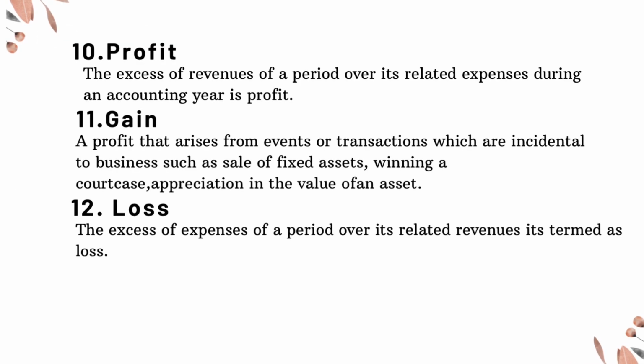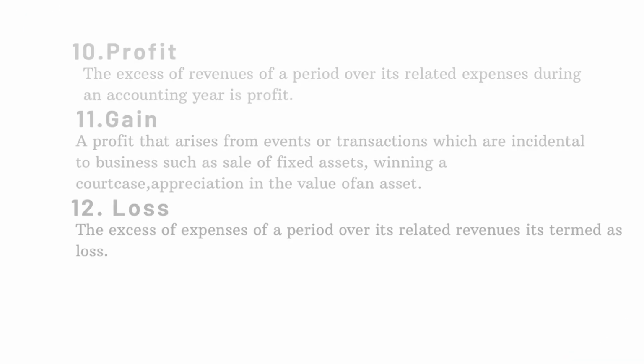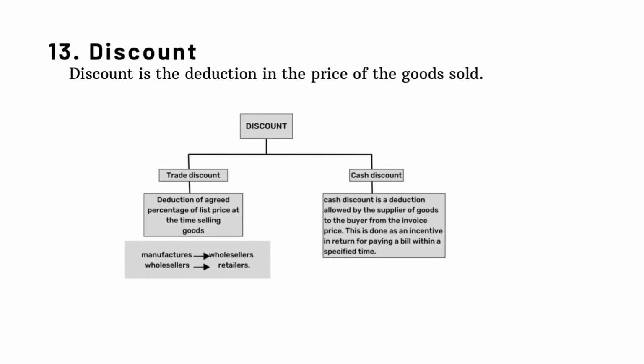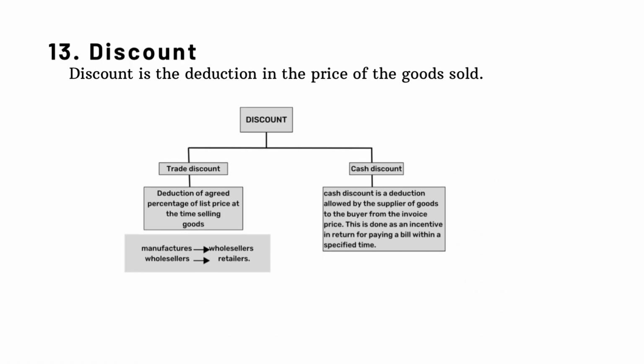10. Profit. The excess of revenues of a period over its related expenses during an accounting year is profit. 11. Gain. A profit that arises from events or transactions which are incidental to business, such as sale of fixed assets, winning a court case, appreciation in the value of an asset. 12. Loss. The excess of expenses of a period over its related revenues is termed as loss. 13. Discount. Discount is the deduction in the price of the goods sold.